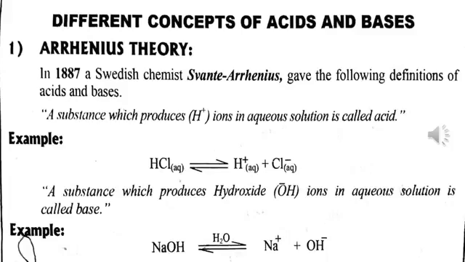Different concepts of acids and bases. First of all, we will see what is Arrhenius theory, how different scientists gave the concepts of acids and bases. Number 1, Arrhenius theory. Svante Arrhenius, a Swedish chemist in 1887, first gave the clue to chemical nature of acids in his theory of ionization.